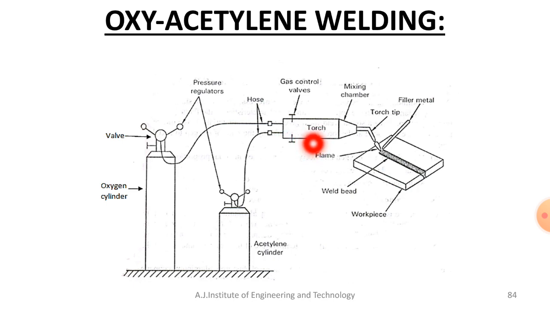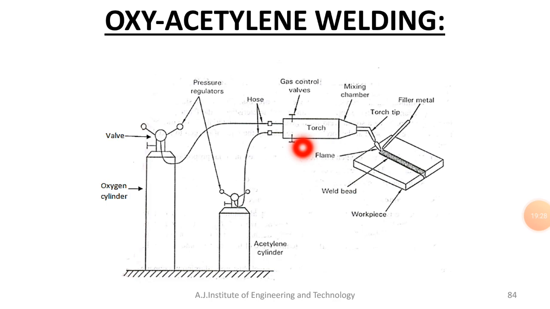Whatever the pressure of the gas flowing from the cylinder to the welding torch, it is controlled with the help of this valve, called the pressure regulator valve. As per the requirement, the amount of pressure carried from the cylinder to the torch is regulated. That is the main function of pressure regulators.